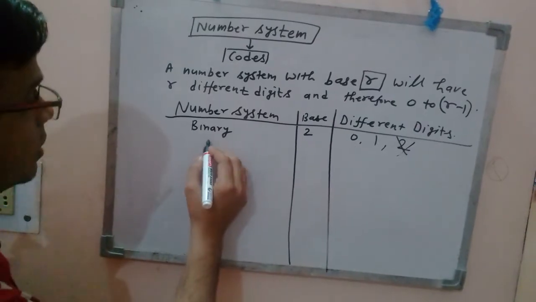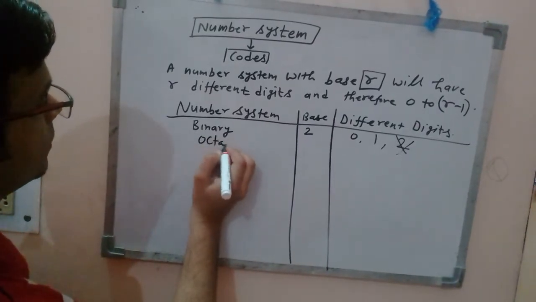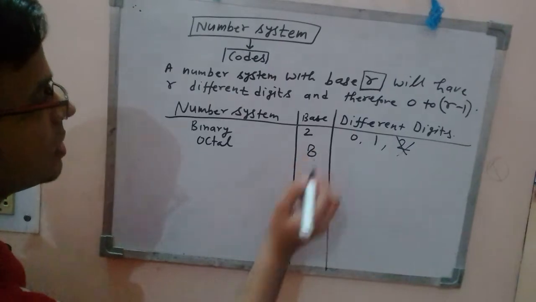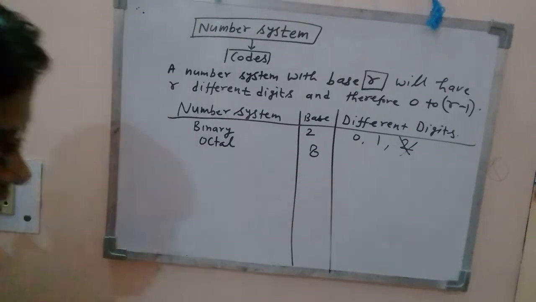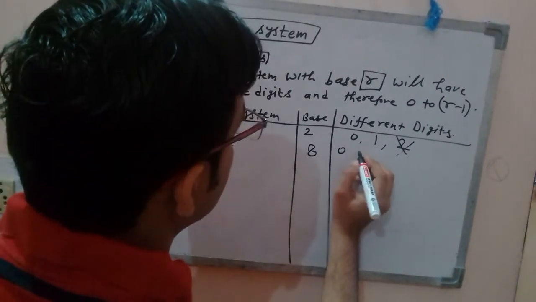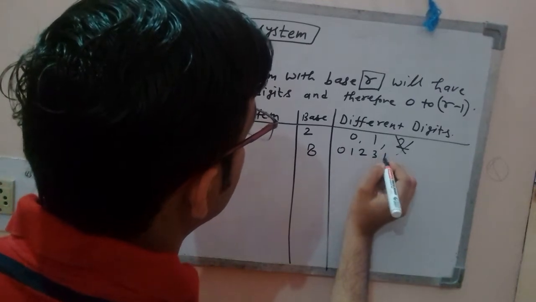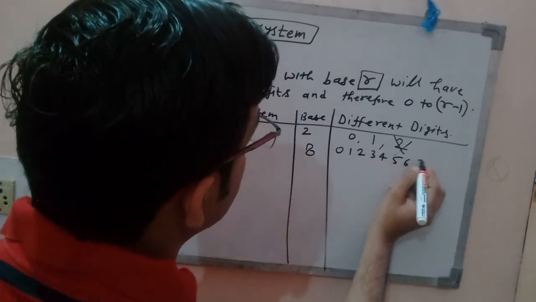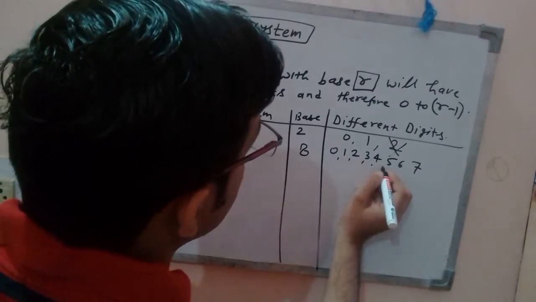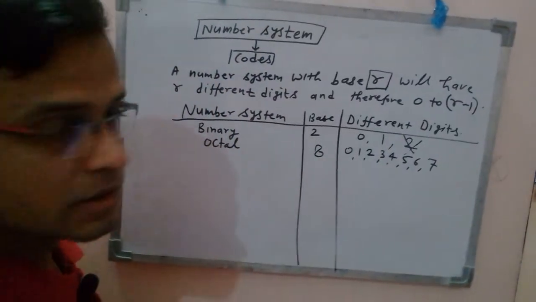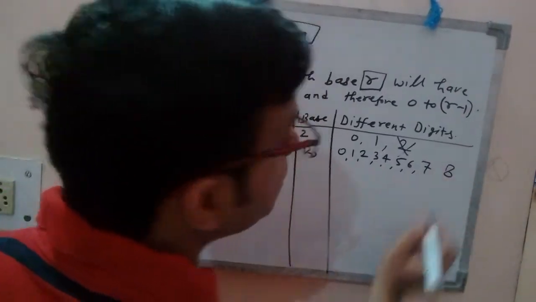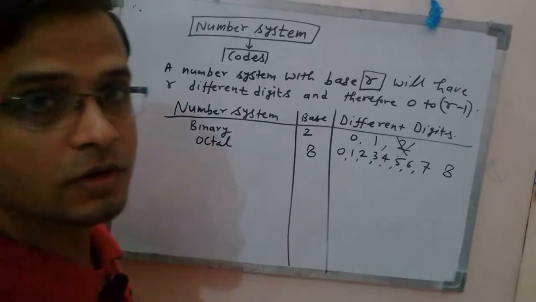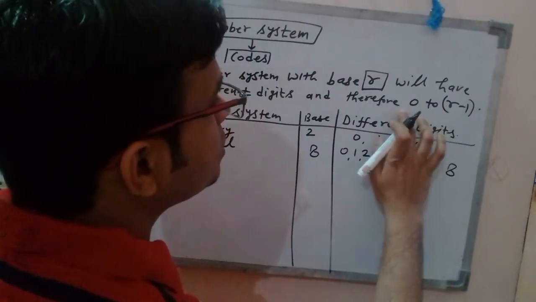Now write octal. Octal means base is how much? 8, right? And what are the different digits? 0, 1, 2, 3, 4, 5, 6 and 7. Now tell me, can you write 8 here? No, you cannot, because we have to write from 0 to R minus 1.